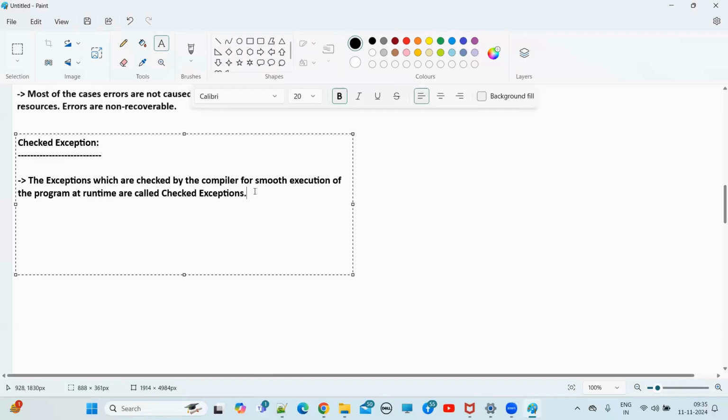Clear, everyone? What is a checked exception? The exceptions which are checked by the compiler for smooth execution of the program at runtime are called what? Checked exceptions.